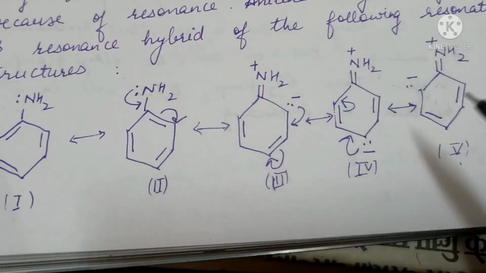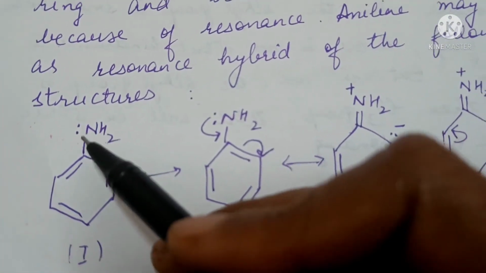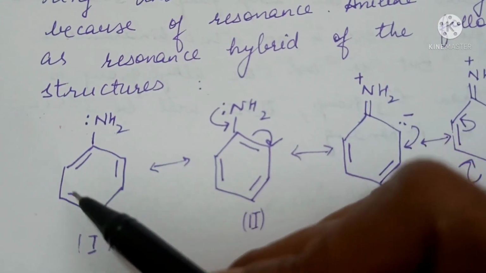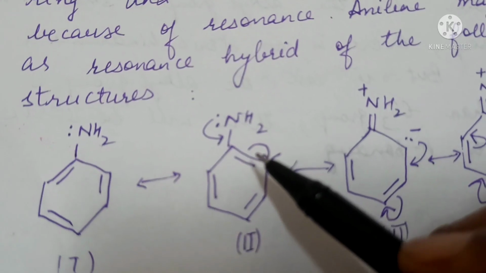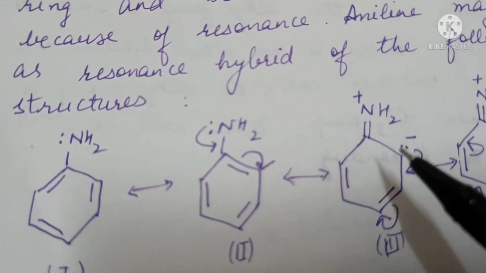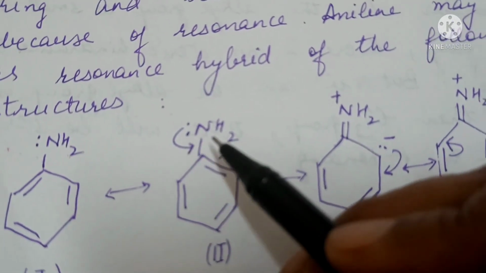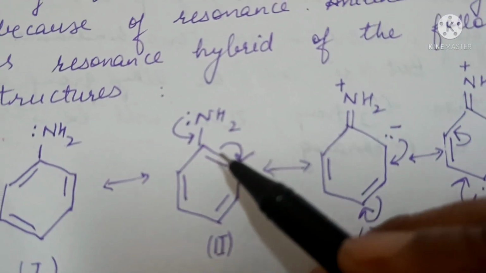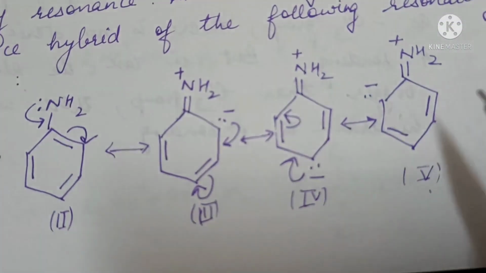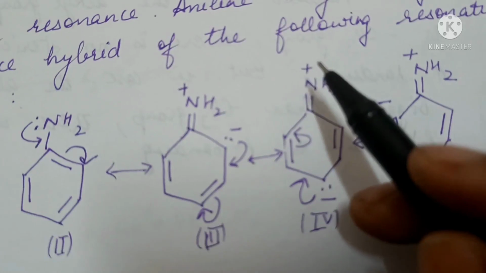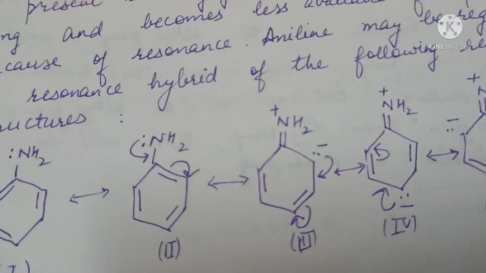We can see the resonating structures of aniline. The first structure has a lone pair of electrons and 3 double bonds. In the next structure, the double bonds are on alternate positions, and we can construct the next structure, as these electrons move here. NH2 is electron releasing in nature, so these electrons move here. So we see that the next three structures will have a positive charge on the nitrogen atom, so the electrons are not available for protonation.